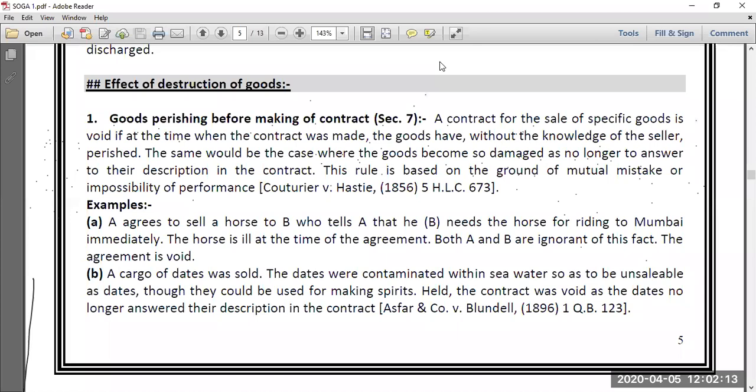The moment Ramkubai says brown horse, it means he is specifying the goods which he wants to purchase. And so the goods are specific goods. So Ramkubai says, would you like to sell your brown horse for 1.5 lakh? Jitubai immediately accepts the proposal: okay, I would like to sell my brown horse to you for rupees 1.5 lakh. I don't have any problem. The proposal of Ramkubai has been accepted absolutely and unconditionally by Jitubai, and goods are specific. It means they have made a contract for sale of specific goods.